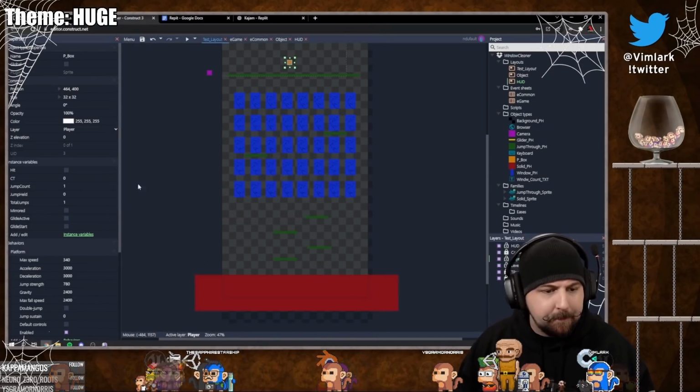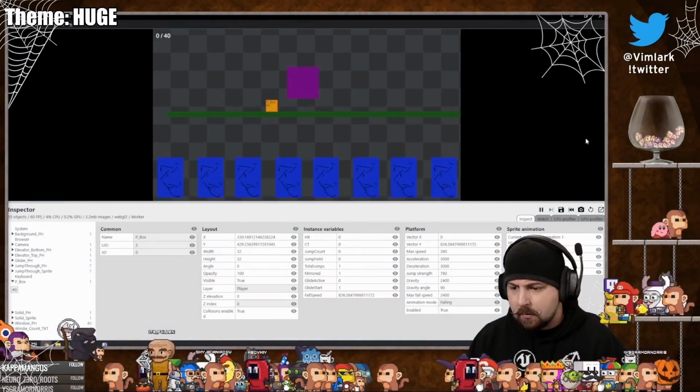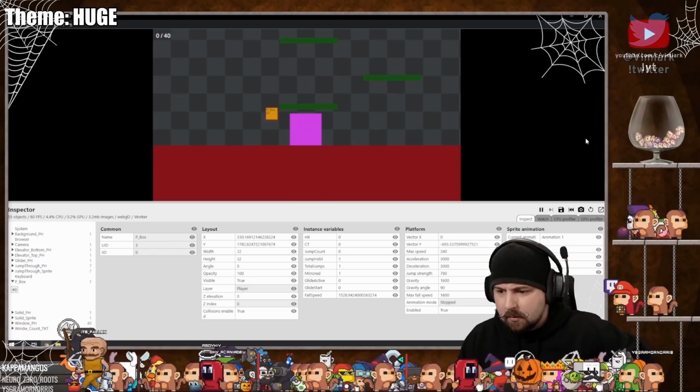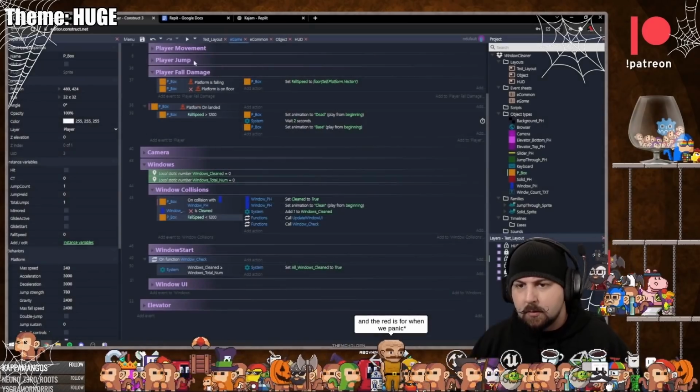Once the player falls past the windows and lands on the floor, there's not really much they can do to clean the windows anymore. Instead of making it a one-time drop where you clean the windows and that's all you get, I added in elevators that would transport the player back to the top of the building so they could drop again.